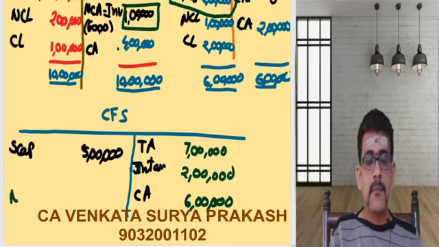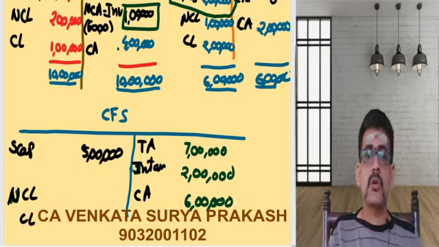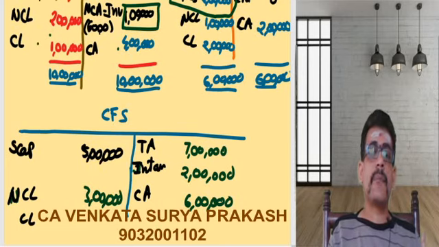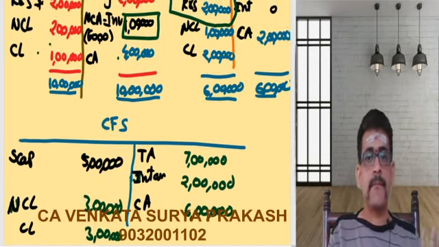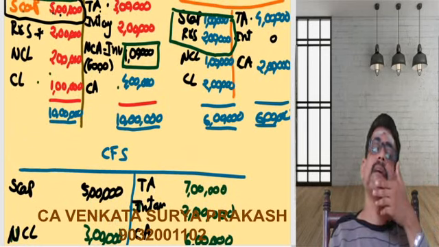Now, let us come here, to your non-current liabilities, and you are also having current liabilities. What is the total? Non-current liability for holding company is 2 lakhs, for subsidiary company is 1 lakh. Add up and take this as 3 lakhs. Current liability of holding company is 1 lakh, current liability of subsidiary company is 2 lakhs. Add that and take that as 3 lakhs. Now, have we not considered everything? Apart from these 4 elements, we had considered everything.